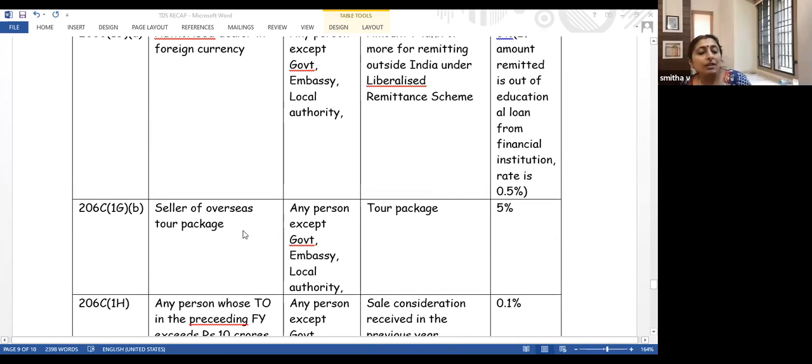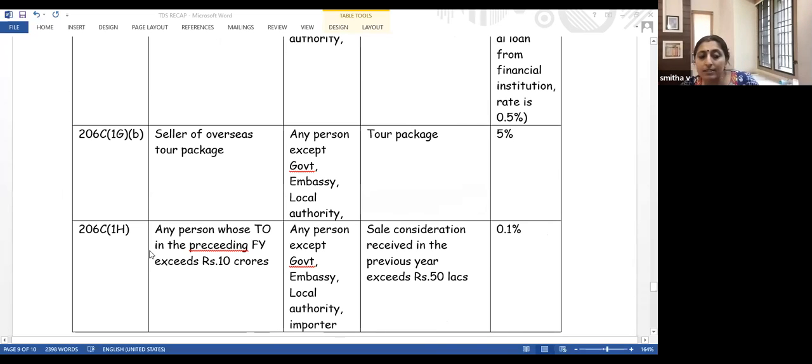Next point, there is an overseas tour package. I am going for a European tour, and I have approached SOTC, some foreign tour operator. And again, on that tour package, when they are selling the tour package, they will be collecting from me TCS of 5%. So I have paid them 2 lakh. 2 lakh is the amount for the overseas tour package, but 2 lakh is not the amount which I have to pay them. I have to pay an extra 5% as well. But again, if you are rendering the service to government, embassy or local authority, this rule is not applicable.